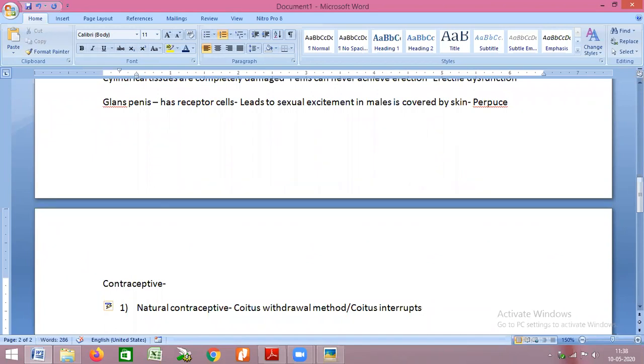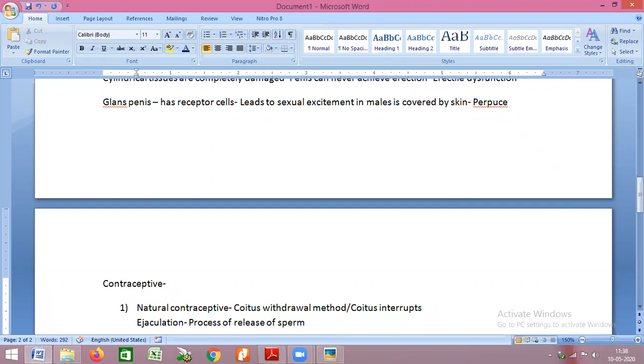In this particular method, during sexual mating, when the person is going to ejaculate. So what do you mean by ejaculation? Ejaculation is nothing but the process of release of sperm outside through the penis.